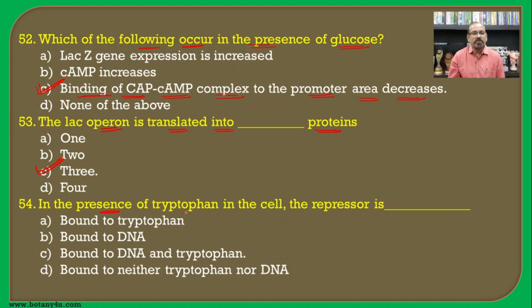In the presence of tryptophan in the cell, the repressor is... So if we see this presence of tryptophan, it is bound to the DNA and the tryptophan both. So this is the correct answer for this question.